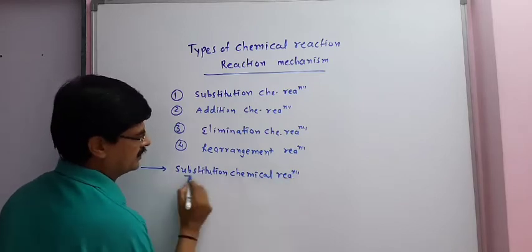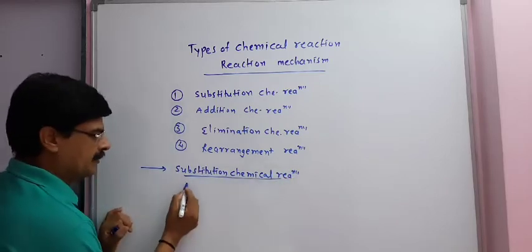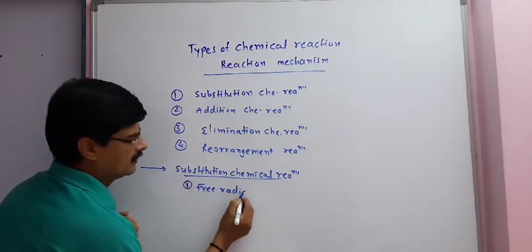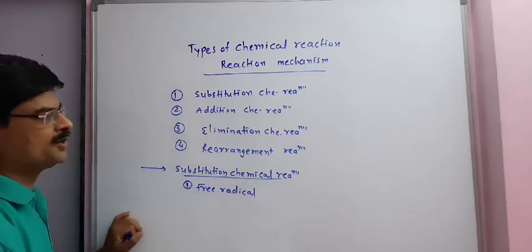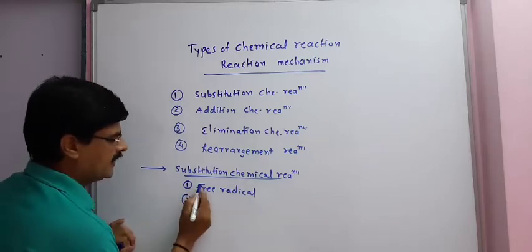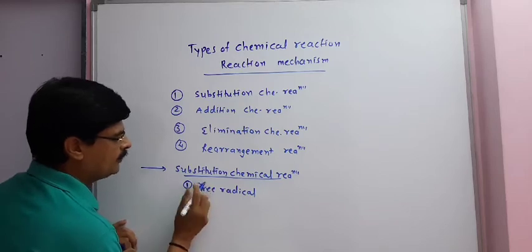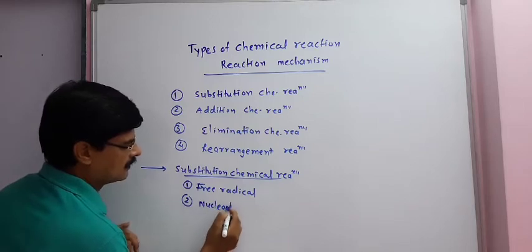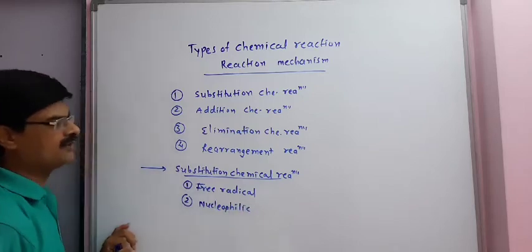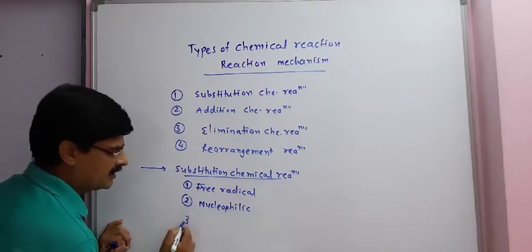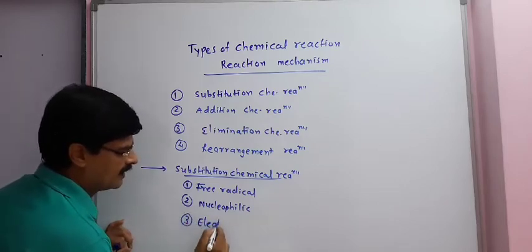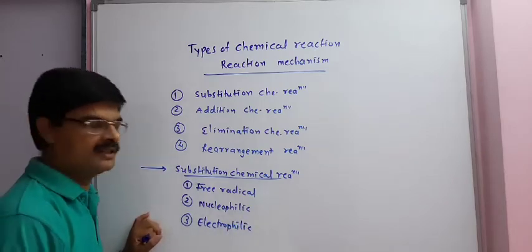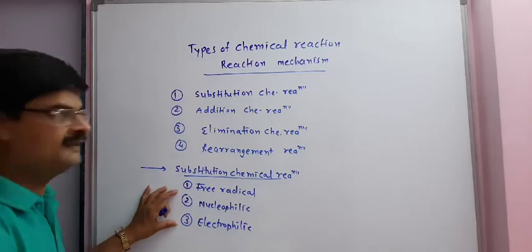Substitution chemical reactions are of different types. Free radical substitution chemical reaction. Second is nucleophilic substitution chemical reaction. And third is electrophilic substitution chemical reaction. Now we study their examples.